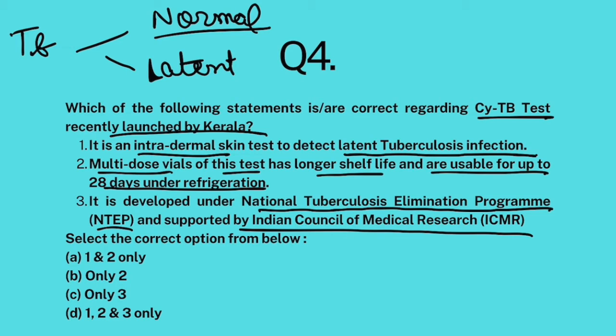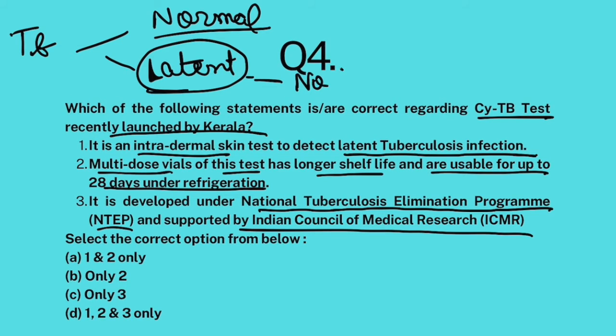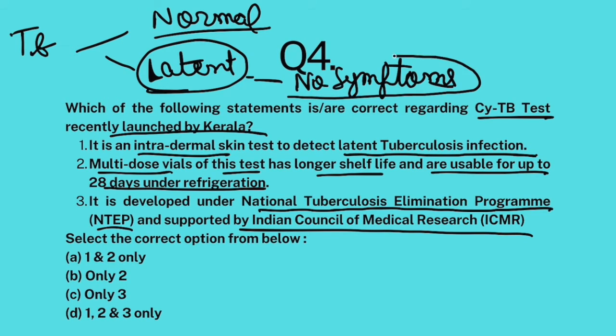Okay. Now, latent TB is that your body does have TB bacteria, but it is not activated. That is why you are not showing any symptoms. So, latent TB is that your body has TB bacteria, but you're not showing any symptoms. But the risk is that this TB bacteria can get activated any time in future. Therefore, if you find out that though you are not showing any TB symptoms, but TB bacteria is there in your body, you should treat it immediately because you are running the risk of future activation.